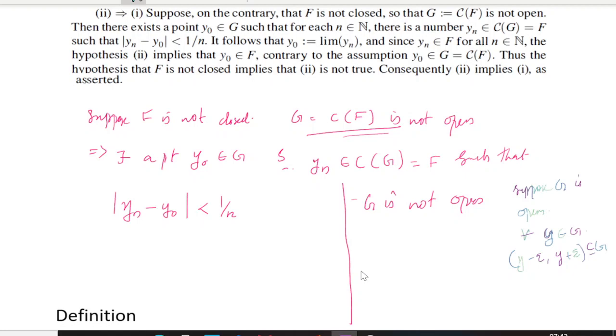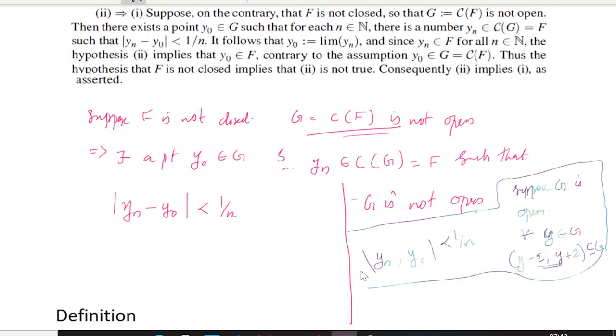It is not open means we are able to find at least one element such that, what is the meaning of this? The distance between y_n and this y naught should be very close to 0, that is, less than 1 by n we can say. So we have assumed this condition.